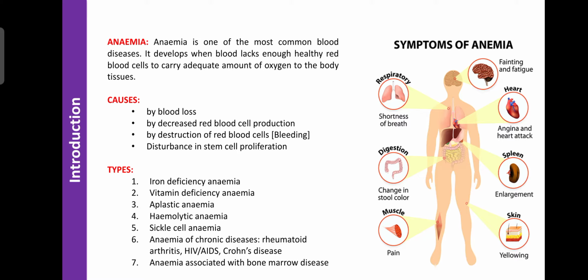All these reactions mainly depend upon the oxygen content in the organs, and the oxygen supplied to the organ mainly depends upon the number of RBC.